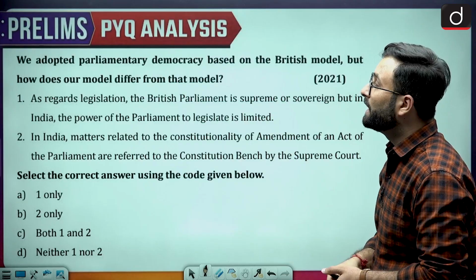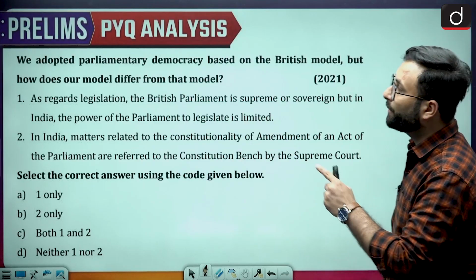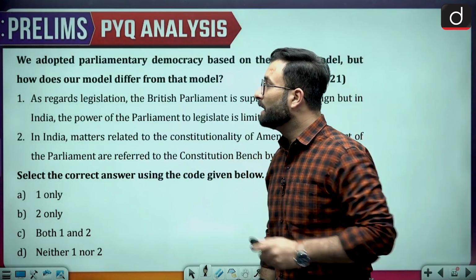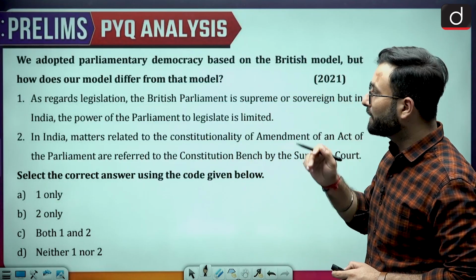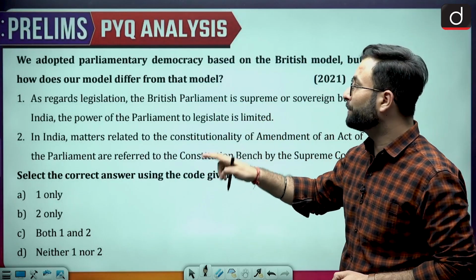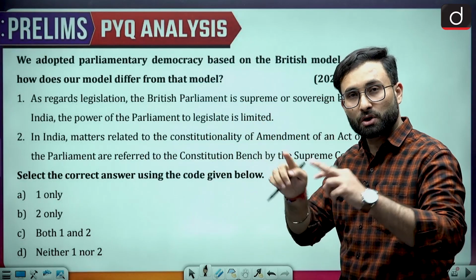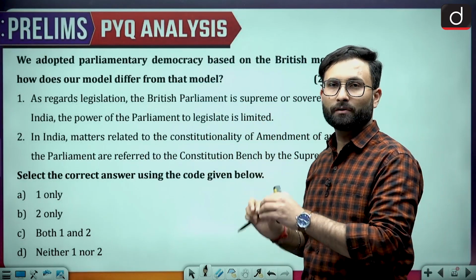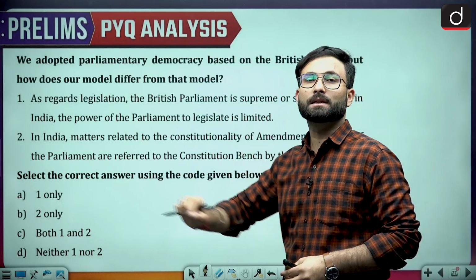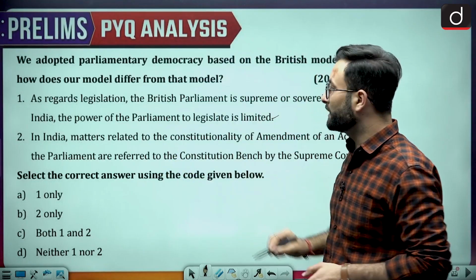Now coming to the next one, we adopted parliamentary democracy based on the British model, but how does our model differ from that particular model? As regards legislation, the British Parliament is supreme or sovereign, but in India, the power of Parliament to legislate is limited. Obviously, the Constitution is there, so there are limitations: you cannot violate the fundamental rights, and you cannot violate the Constitution. So that is one thing.